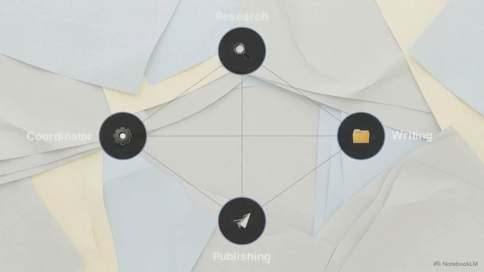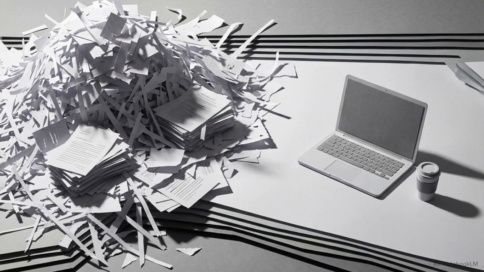We are even seeing multi-agent systems, where entire teams of specialized agents collaborate. One agent might handle the research, another the writing, and a third the final publishing, all coordinating with each other autonomously. The primary value here is the total removal of repetitive, low-value work from human shoulders.